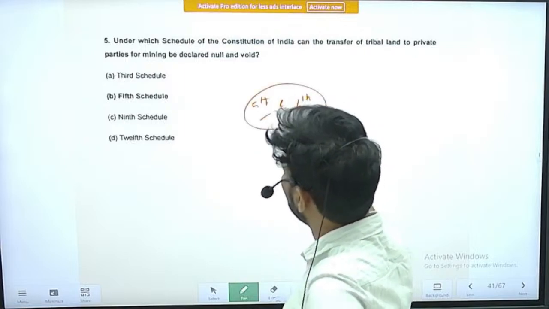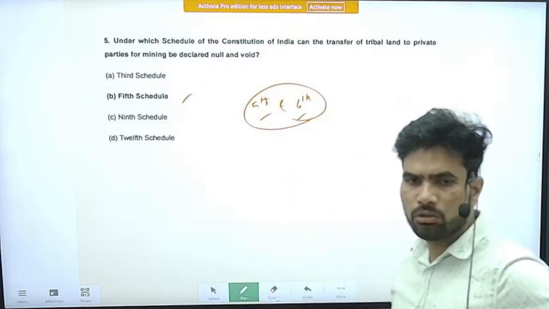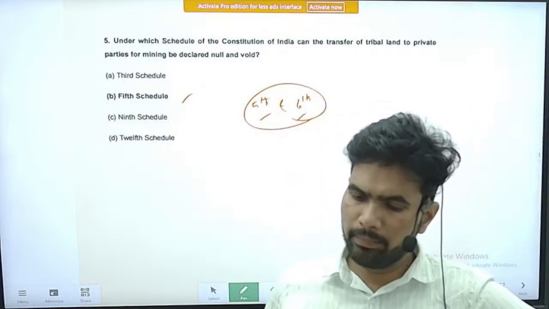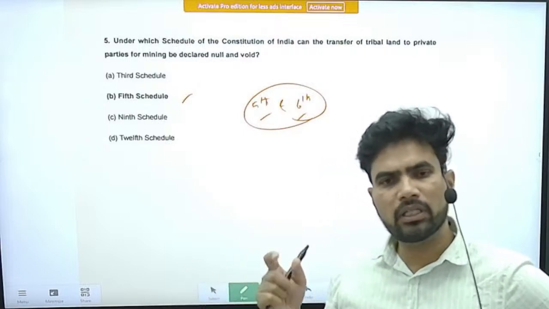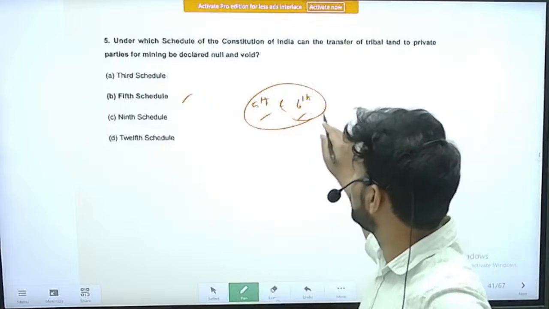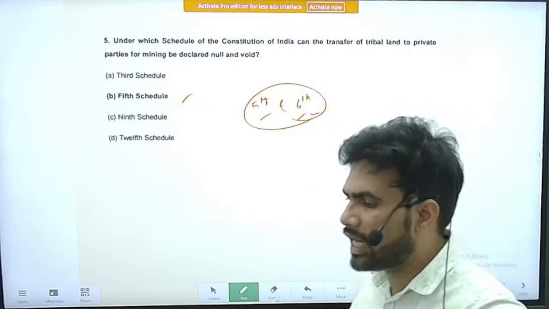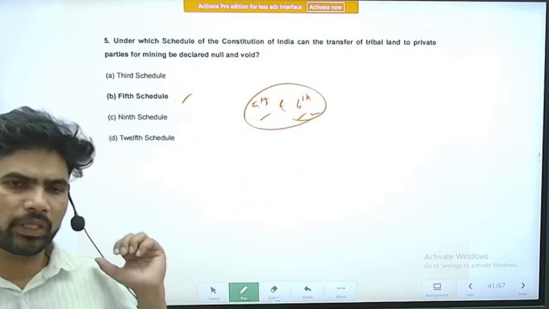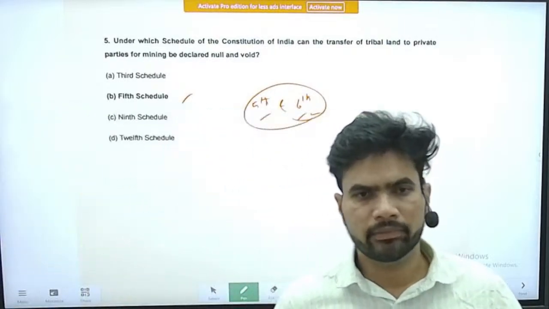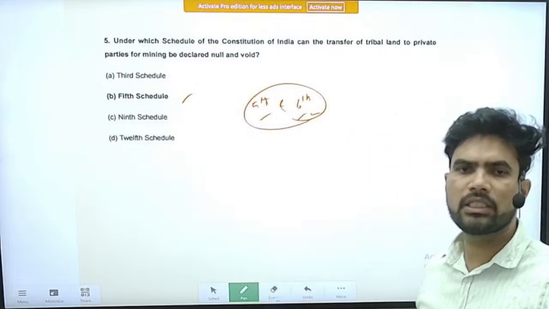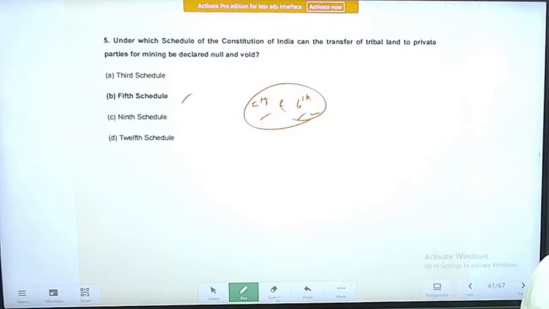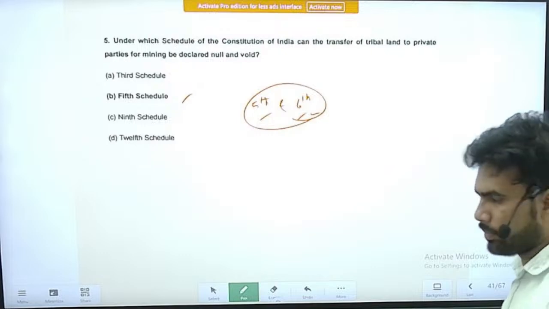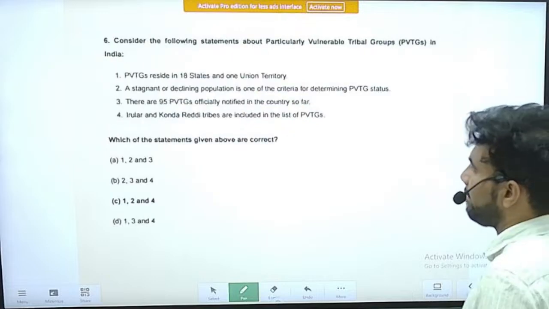So one of these schedules, the 5th Schedule, is mentioned here. The 5th and 6th Schedules do not allow transfer of land to a non-scheduled area person, for mining or any other purpose. That shall not take place. Yesterday also we saw one question like this. The reason is that the government believes that once non-scheduled area people enter there, they will start exploiting the scheduled area people. That is the reason it is prevented. Right. Next question.